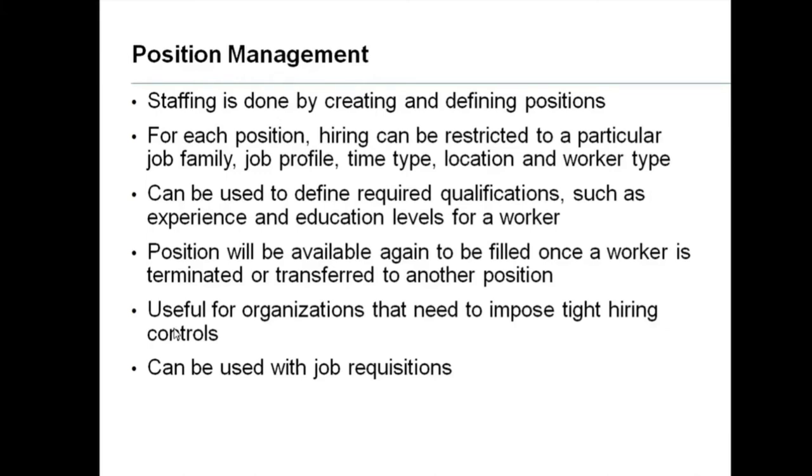So what are called job requisitions? Any formal request to create a new position in a company, we call that job requisitions. So based on the job requisitions, the positions will be created and the hiring process will go on. So this is about position management.